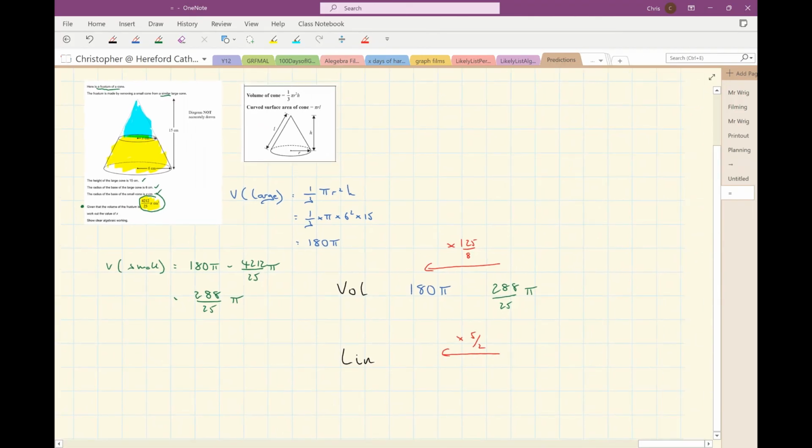So the dimensions of the small cone are multiplied by 5/2 to give me the dimensions of the large cone. But the radius of the large is 6, so if I do 6 divided by 5/2, I will get the radius of the small cone, which is x, which is what I'm asked to find. So 6 divided by 5/2 gives me an answer of 2.4. So x equals 2.4.